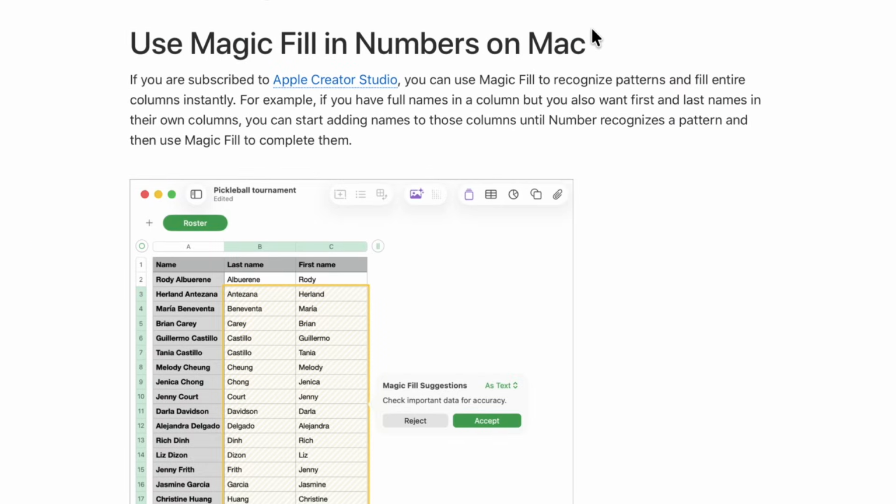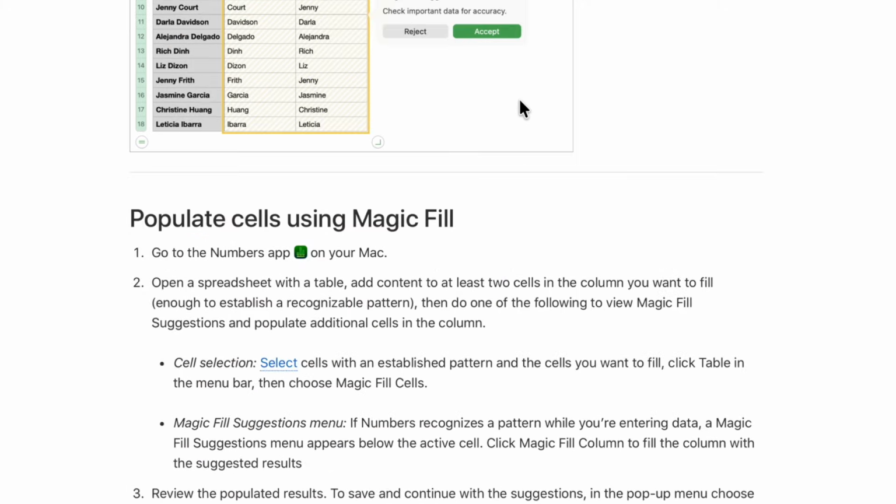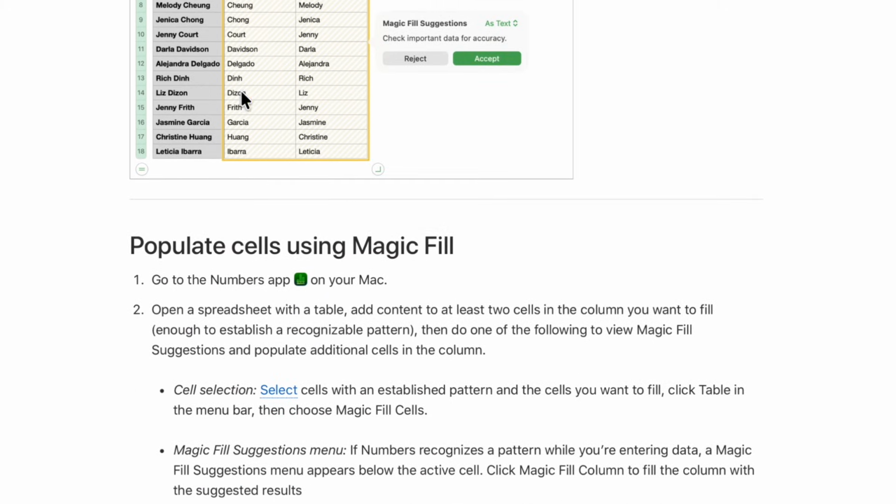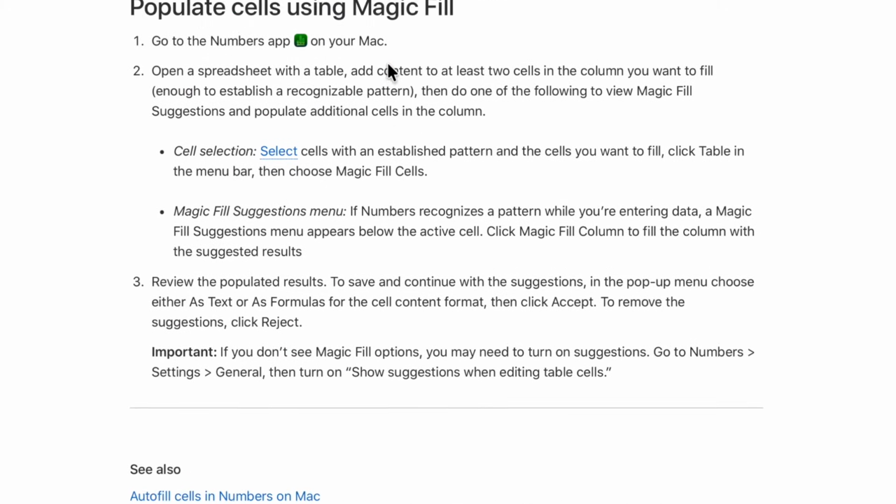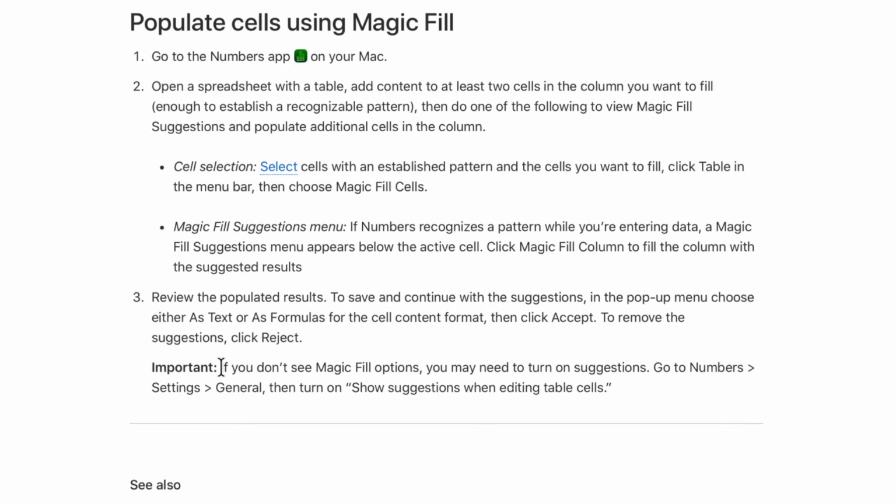So this is the Numbers guide for Mac, and they have the Magic Fill right here, and they explain those examples here. And that's the only examples I've really seen here. By the way, if you don't see the Magic Fill options, you have to go to Numbers, Settings, General, and turn on Show suggestions when editing tables. So make sure you have that turned on there for it to work.